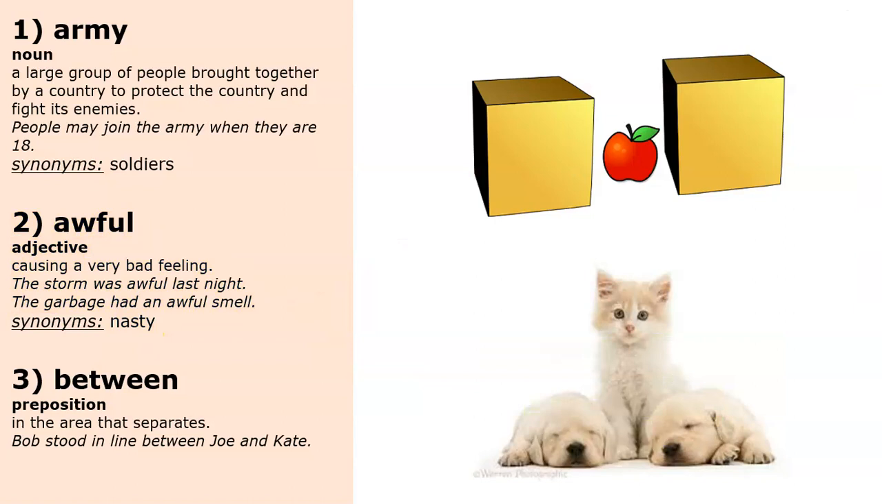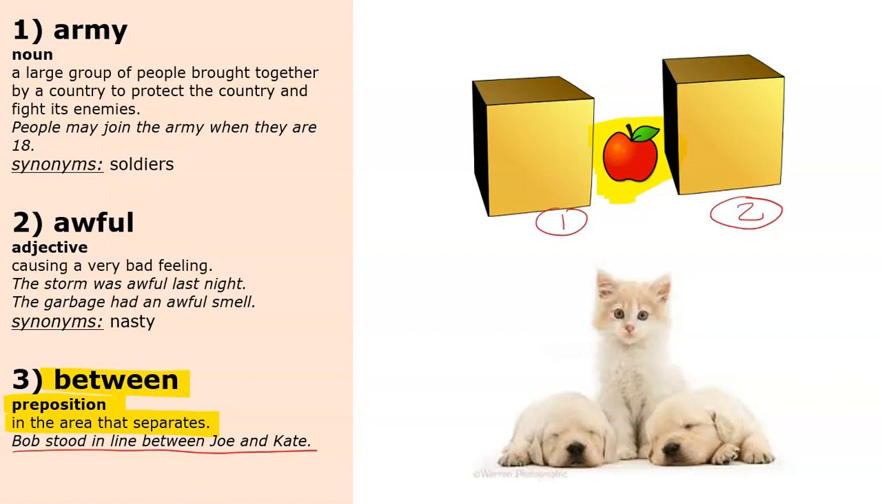The next word is between. Between is a preposition and it means in the area that separates two things. So something that is between is the thing that is separating the two other things. Let's look at the example. Bob stood in line between Joe and Kate.